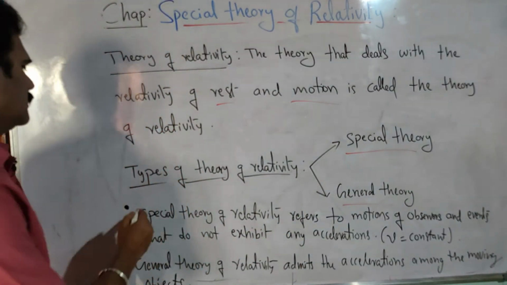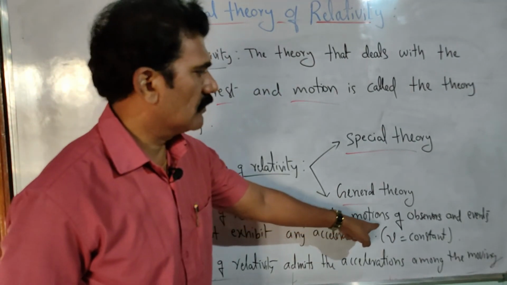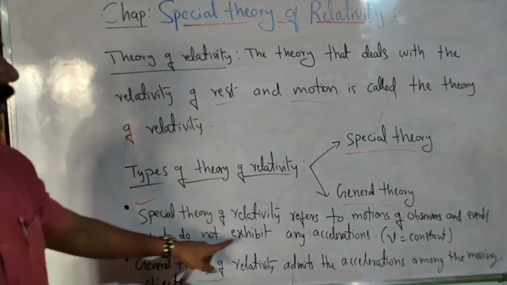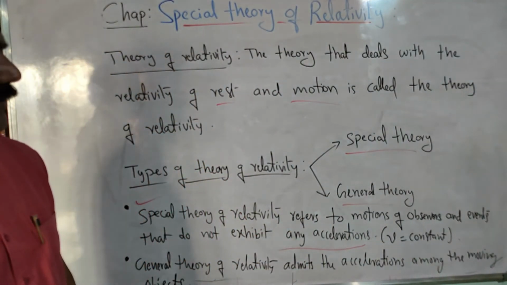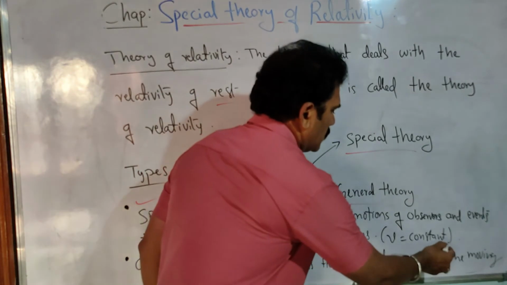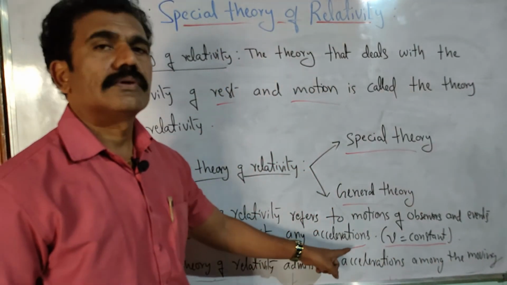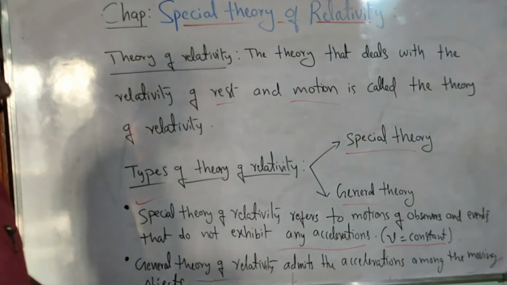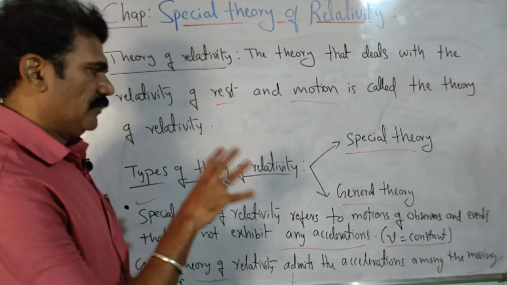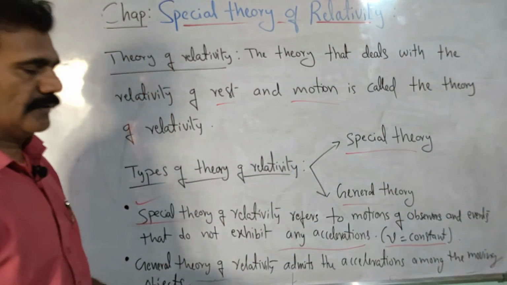Suppose I consider the special theory of relativity. It always refers to the motion of observers and events that do not exhibit any acceleration. So in this discussion of special theory of relativity, velocity must be considered constant. If velocity is constant, you know that acceleration is 0. So it will not consider any acceleration of the objects in the particular examples. That discussion is called the special theory of relativity.